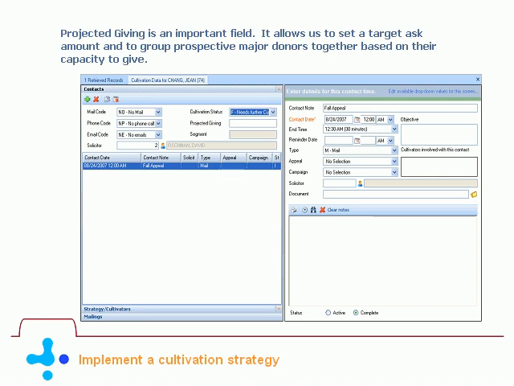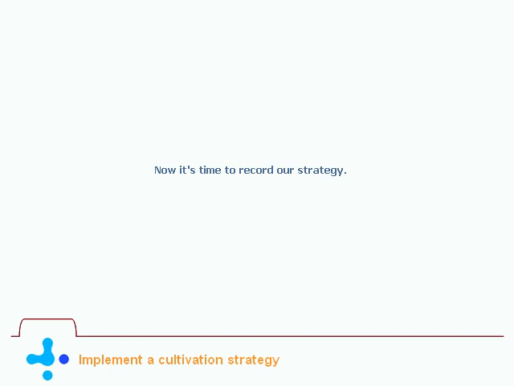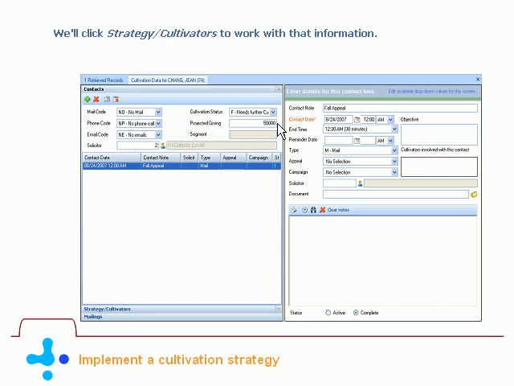Projected giving is an important field. It allows us to set a target ask amount and to group prospective major donors together based on their capacity to give. We'll set Dr. Chang's projected giving amount to $50,000. Now it's time to record our strategy. We'll click Strategy Cultivators to work with that information.